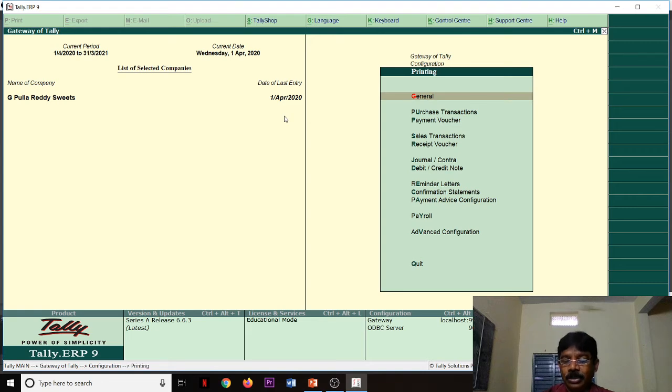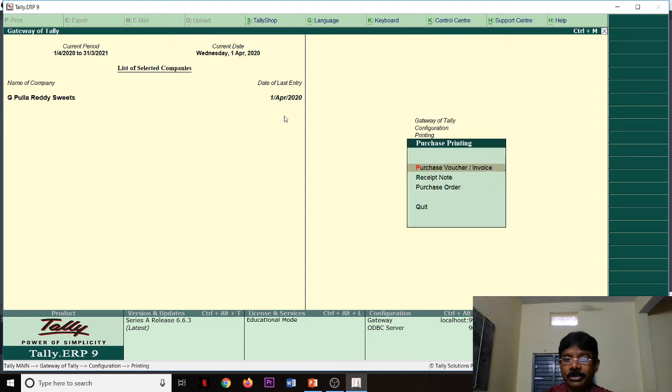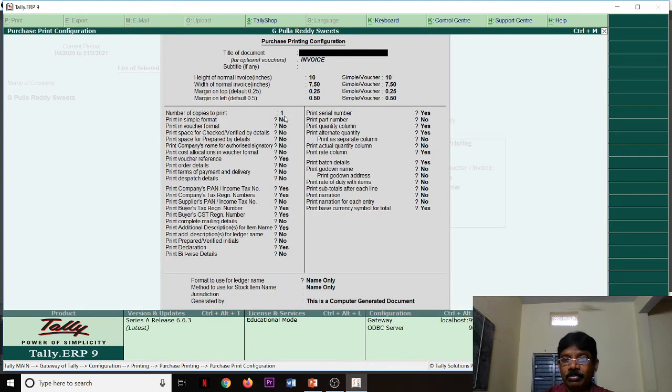Printing. General printing I already showed. Then coming to the purchase transactions printing. Purchase voucher. See, please see everything is there. We can make the reports. Title of the document, I can give company name, height of the vouchers. We can change according to our output.